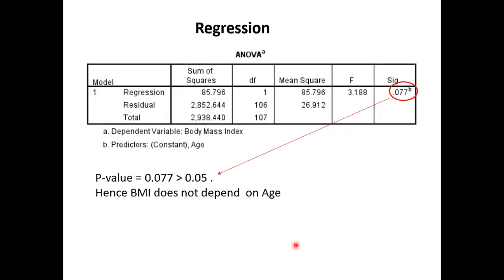We'll continue with the regression. Just take the ANOVA table alone. What's the p-value? 0.07. Is it more than 0.05? Yes, more than. Therefore, BMI does not depend on age.